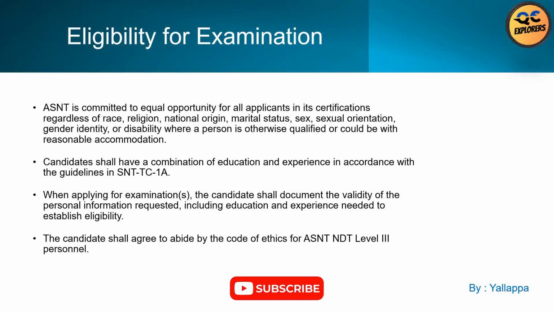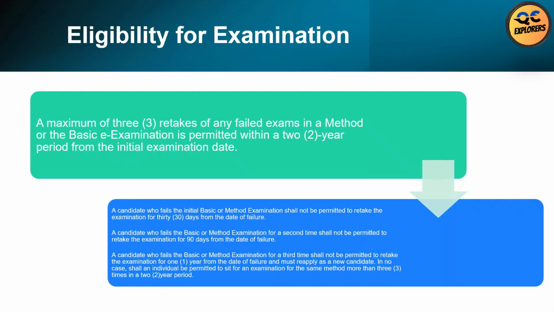ASNT follows equal opportunity principles. Eligibility is not affected by race, religion, nationality, or gender. What matters is meeting the education and experience requirements. When applying for the examination, candidates must submit proper documentation. They must also agree to follow the ASNT NDT Level III Code of Ethics. This slide reinforces the importance of eligibility documentation and ethical responsibility for certification.